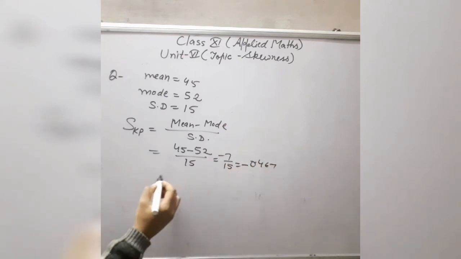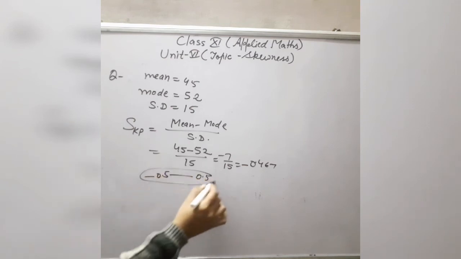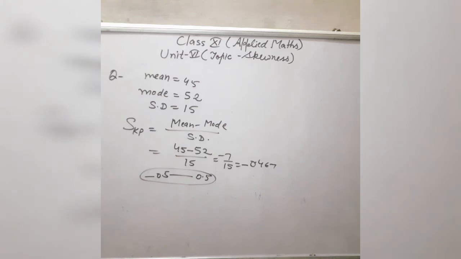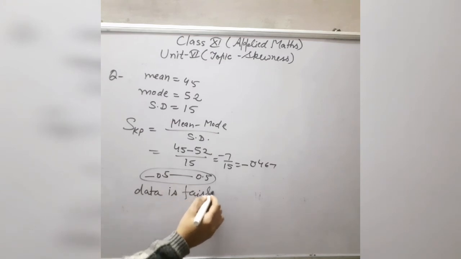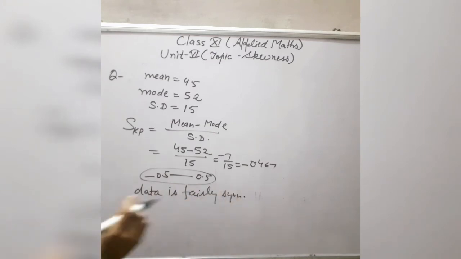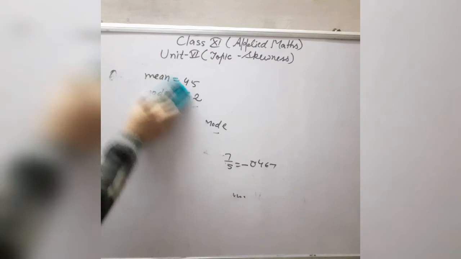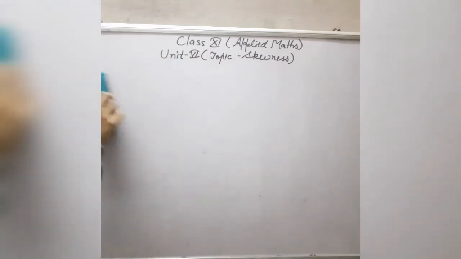So minus 0.467 lies between minus 0.5 and plus 0.5. This is the first case. So in this case the data is fairly symmetrical. So here, at the end, you will write down that the data is fairly symmetrical. This is one question in which we have just directly put the value of mean, mode and standard deviation in the formula. Now see one more statement.